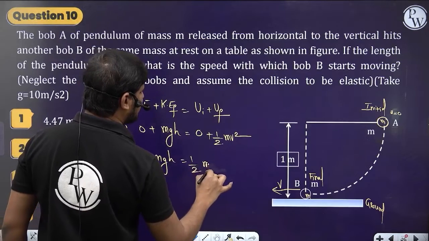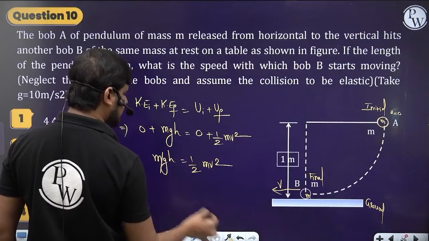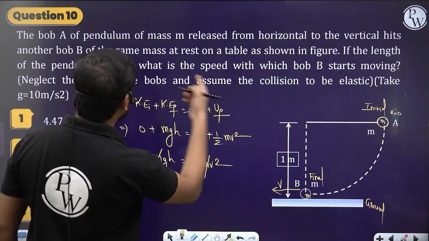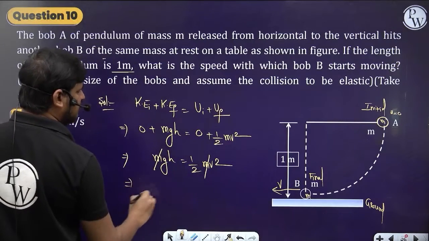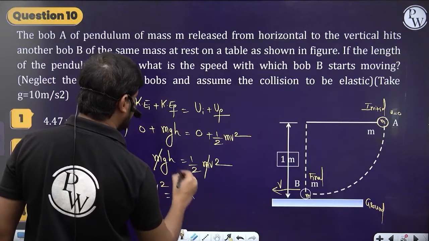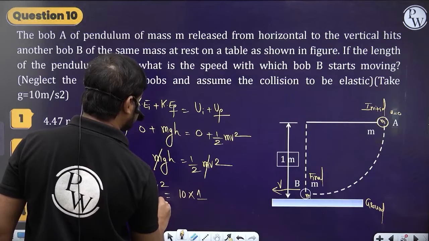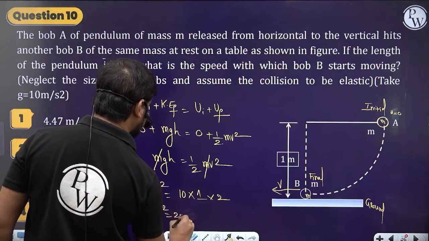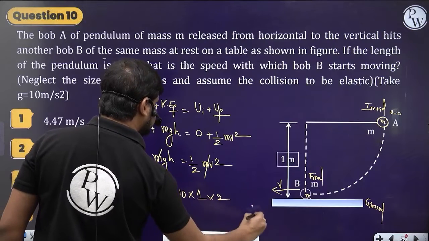What do we need? v, right? Here m cancels. The height is 1 meter, the length of the pendulum. So v squared by 2 is equal to g times h, with g as 10 and h as 1. Sending the 2 to this side, v squared is equal to 20. From here v is equal to root 20.